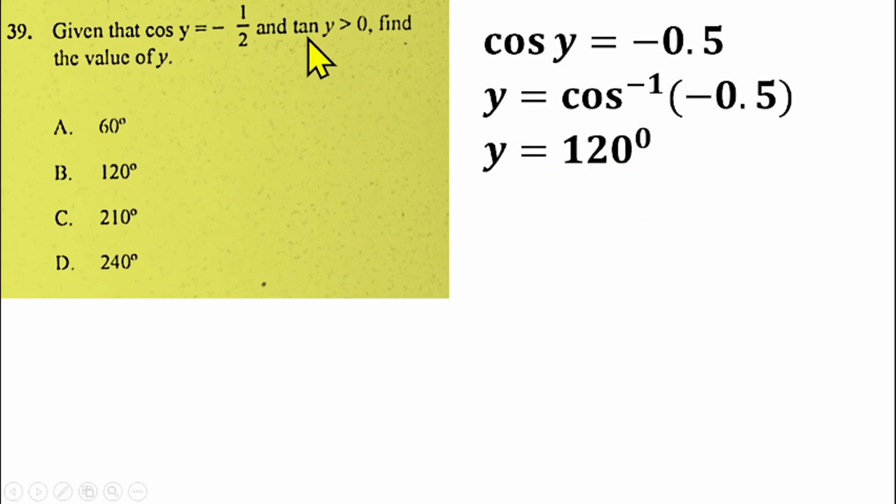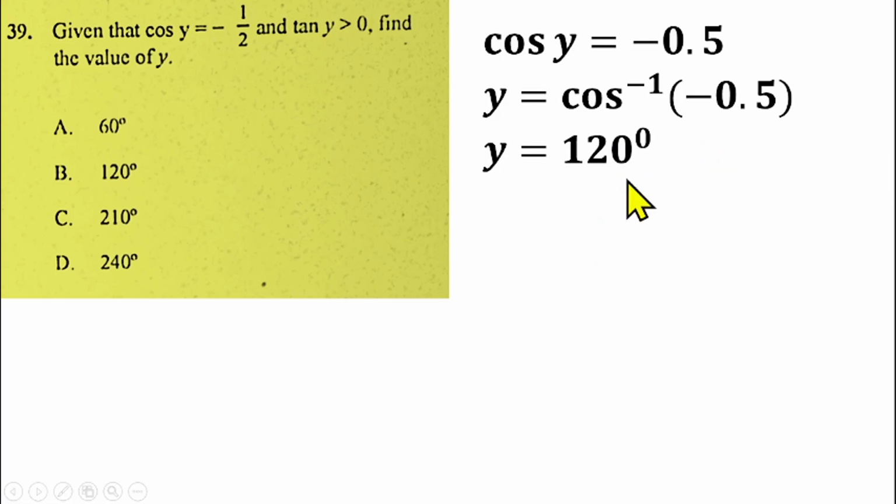You have to find the value of y, but if you evaluate tan y, whatever you get should be greater than 0. If you find tan 120, what you're going to get is going to be less than 0. So that means the value of y is not 120.